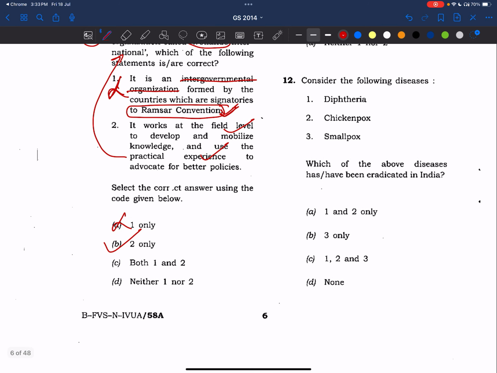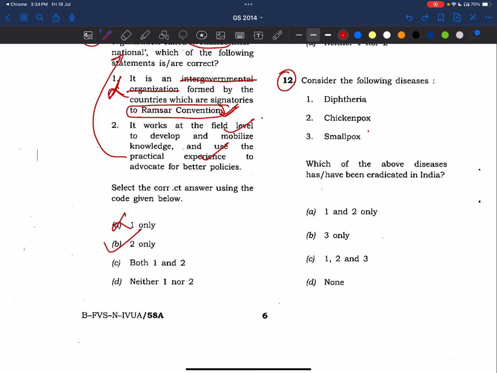Coming to the 12th question. We have already discussed, my friends. We'll try to make notes of diseases like bacterial diseases, protozoa diseases, viral diseases. We will also include these diseases. Now, coming to the question: consider the following diseases. Which of the above diseases have been eradicated in India?